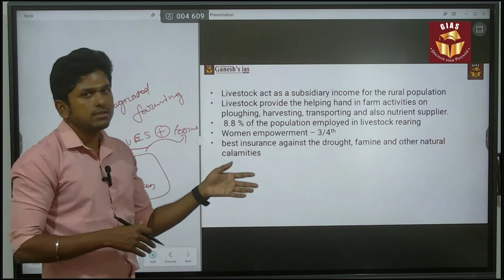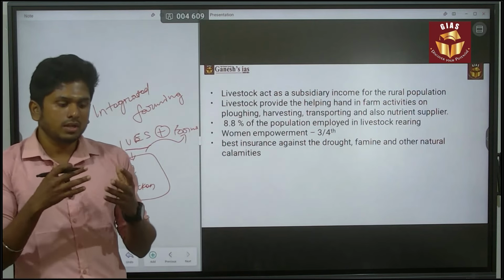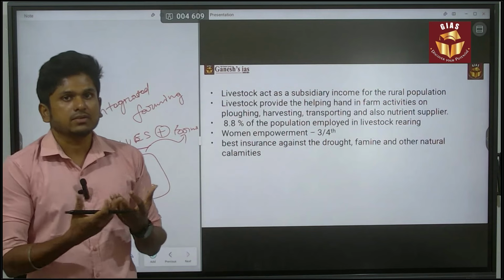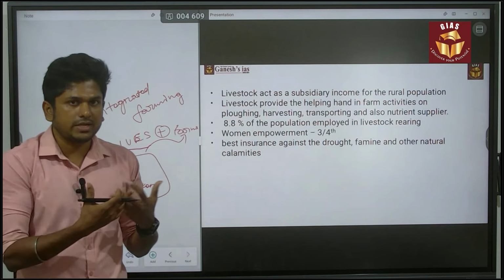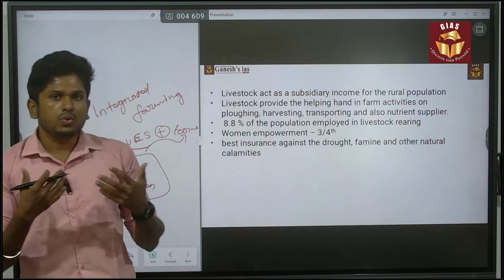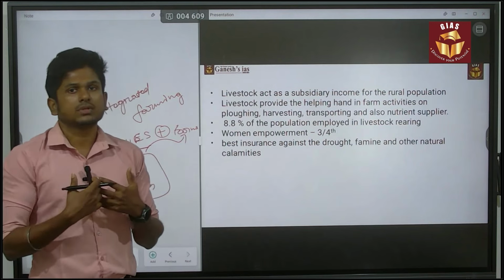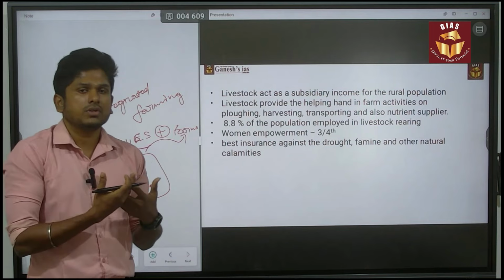And the next thing is that it acts as the best insurance for your financial needs. Consider that there is a flood happening, or else a drought. In that scenario, your livestock will give you certain economic benefits. So it acts as an insurance for you.